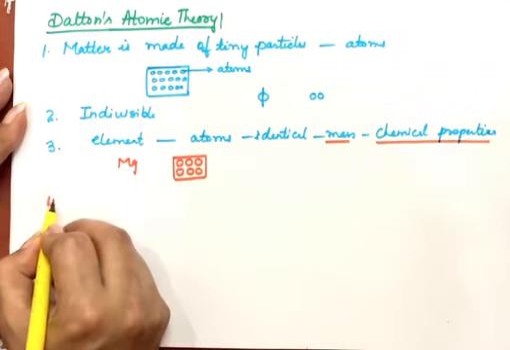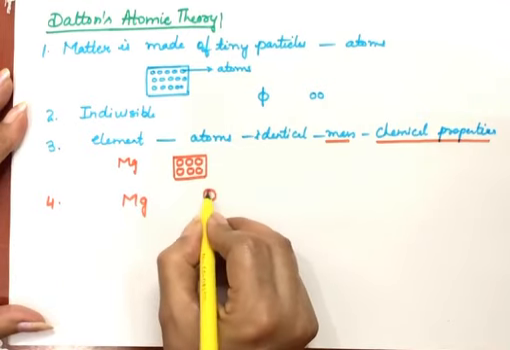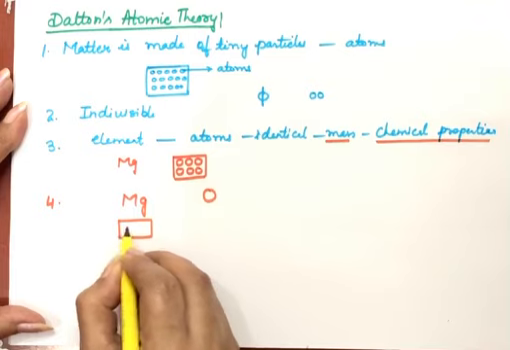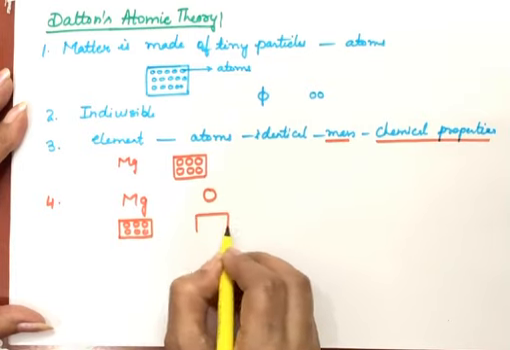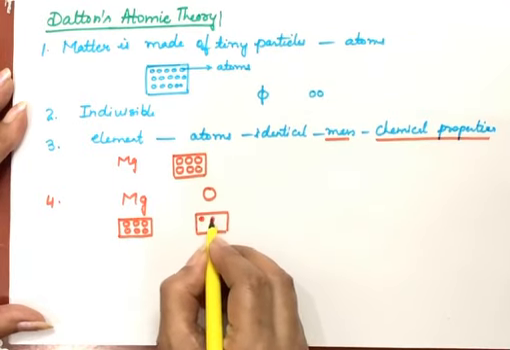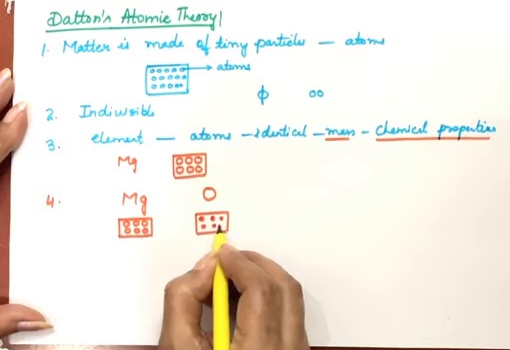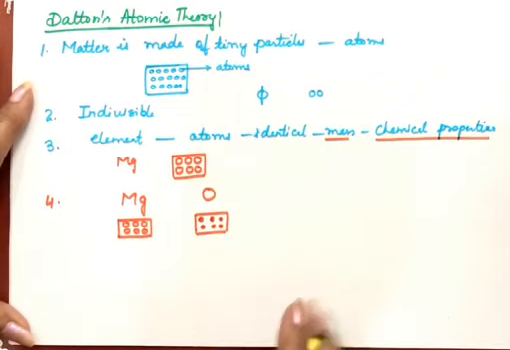Fourth point is, if we take different elements, like one I'm taking is magnesium, another one I'm taking is oxygen, the atoms of different elements are different. Like these are atoms of magnesium. For example, these I'm taking as atoms of oxygen. They are different. Their masses are different and their chemical properties are also different.